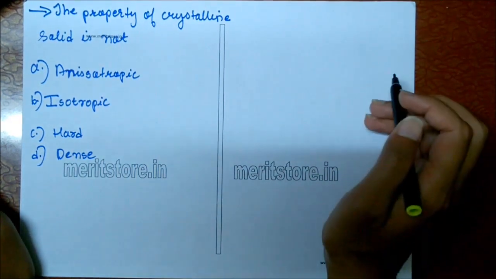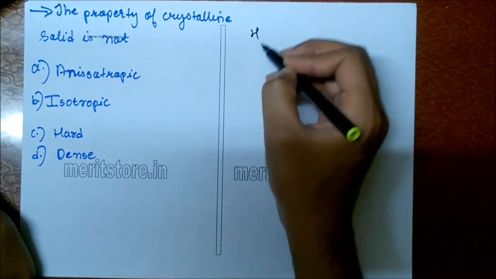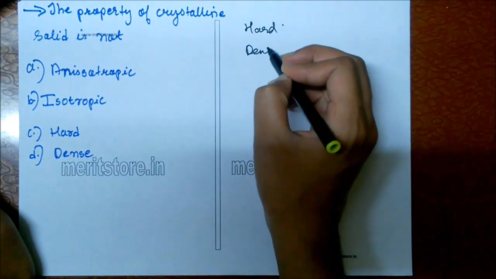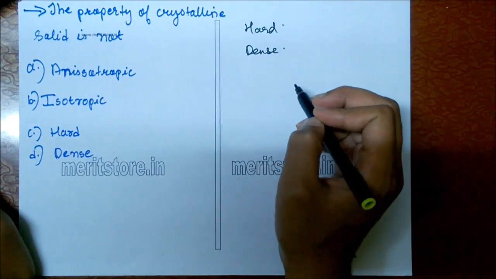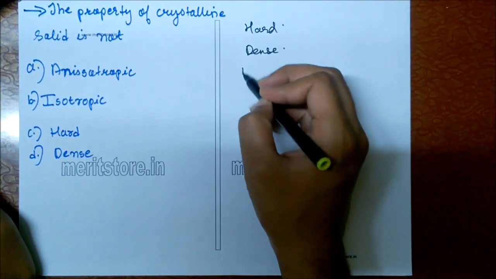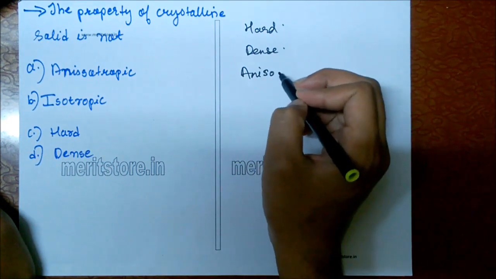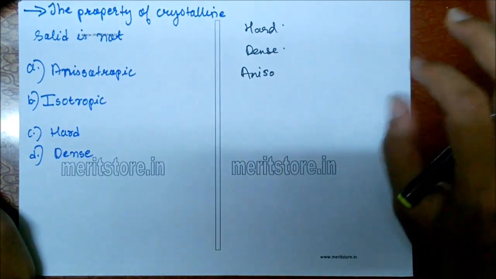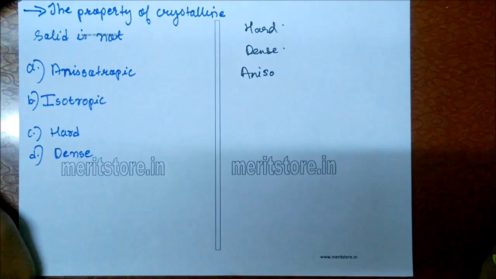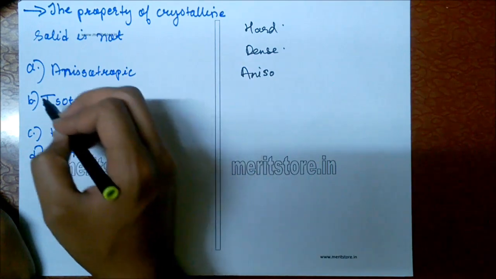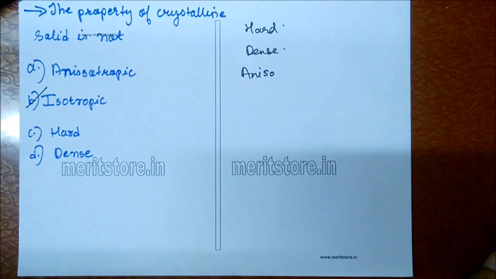Solids which are crystalline are hard in nature, dense, more dense than liquid and gas, and they are anisotropic. Anisotropic means there is change in direction of light when it is passed through it. So isotropic is not the property of crystalline solid. Option B is the correct answer.